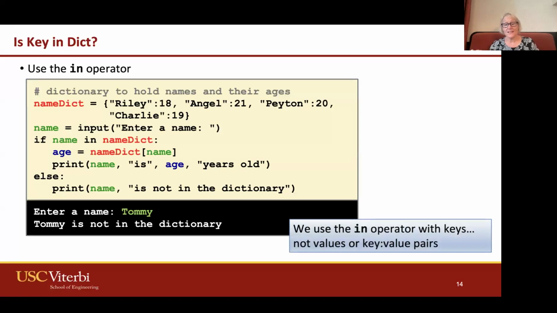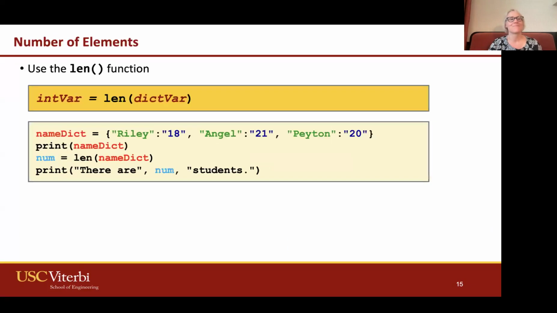So we can use these in operators with keys, but not values or key value pairs, right? When we use in and we check something in a dictionary, it's checking the key. Only the keys.